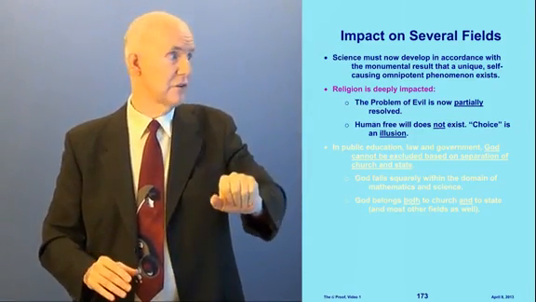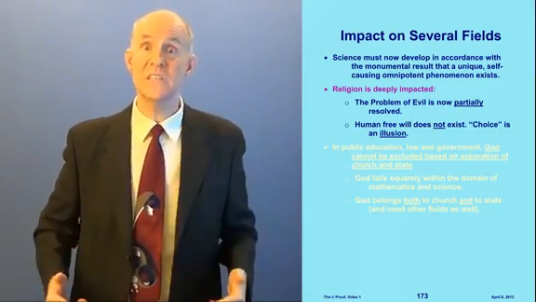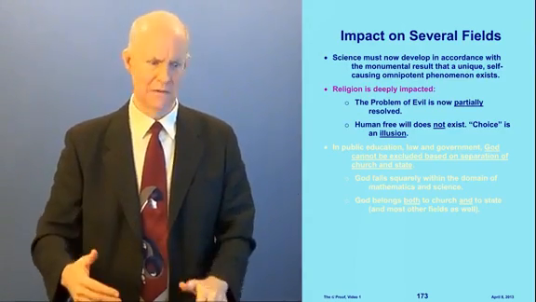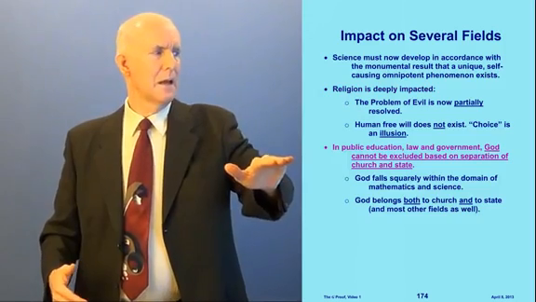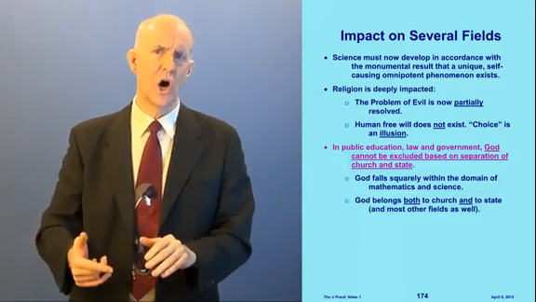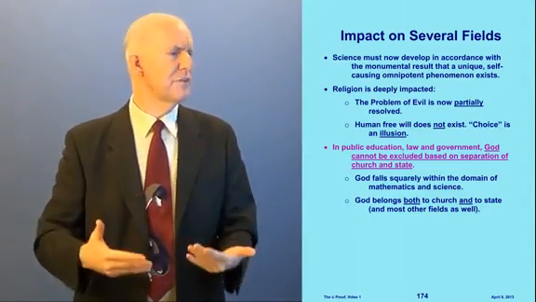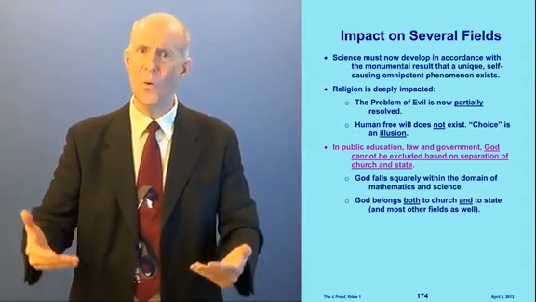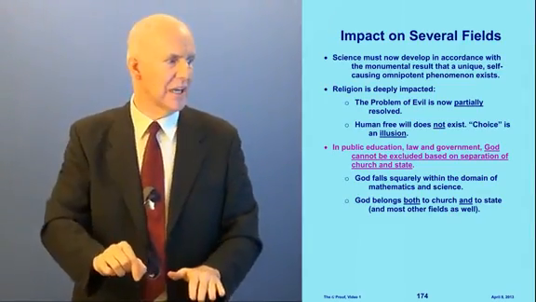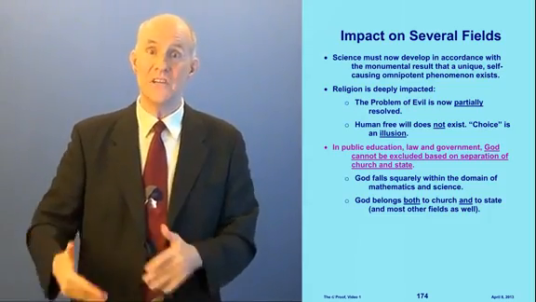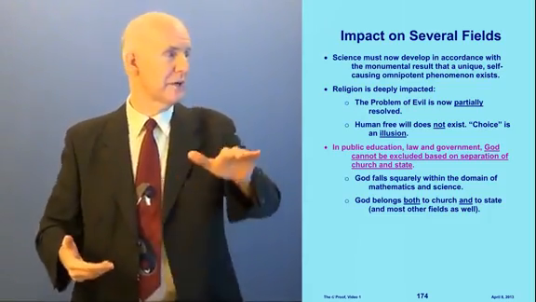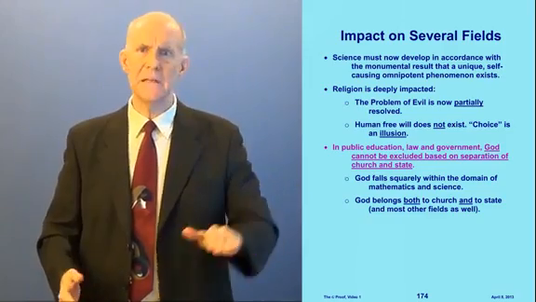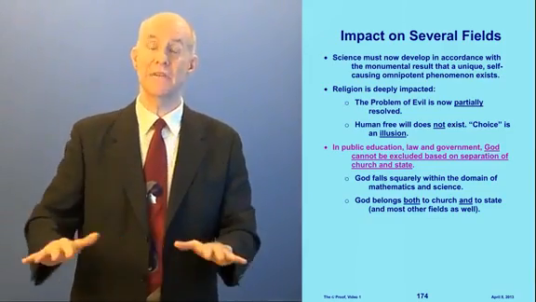Also, another one, this is very controversial: human free will does not exist. Choice is just an illusion. Choice is very popular today, but it's just an emotion. We'll talk about that. Very controversial. Now, lastly, public education, law, and government. In those fields, God cannot be excluded based on the separation of church and state. Why not? Because God falls squarely within the domain of mathematics and science, just like the multiplication table. Can you exclude the multiplication table from public education because it's part of the church? That's nonsense. God belongs to both church and state and every other field.